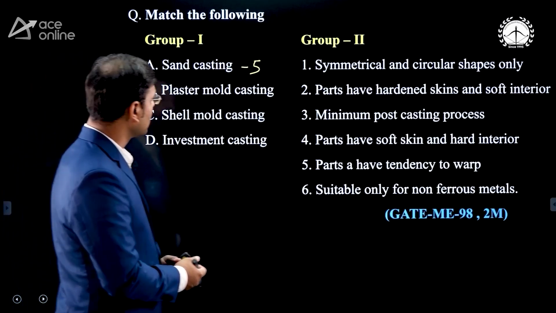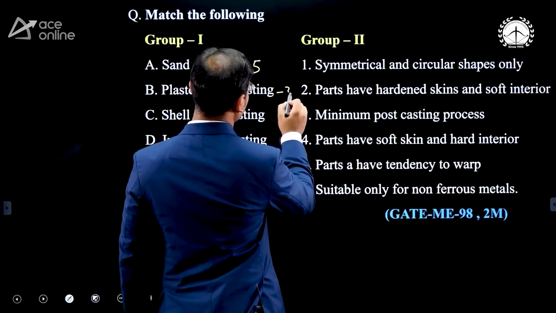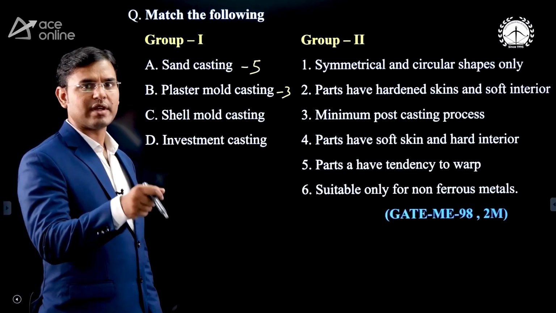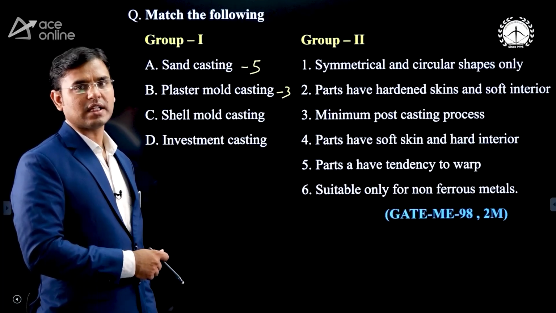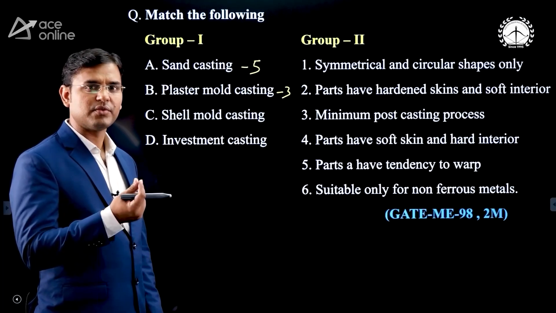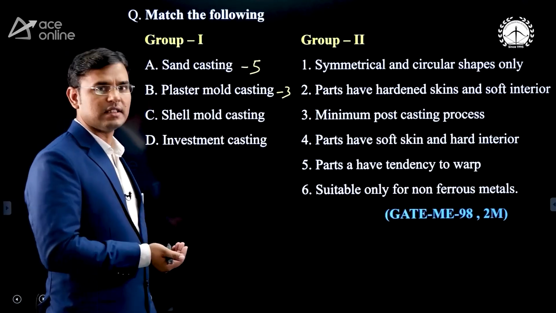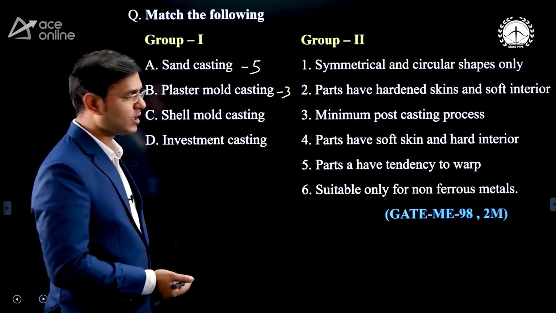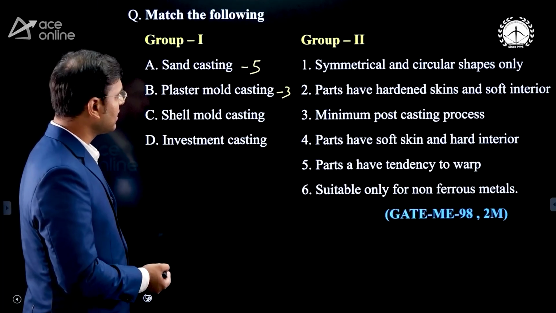Then plaster mold casting, you can see that the answer is minimum post casting process, 3 white. In plaster mold casting, on the pattern we pour the plaster and wait for it to solidify. After solidification, again in the furnace we give heat to the plaster. The plaster gives a very nice, very smooth surface finish, and hence we get a very accurate component. The post casting process, that is machining, can be avoided when using plaster mold casting.